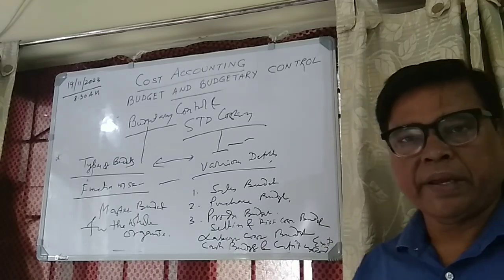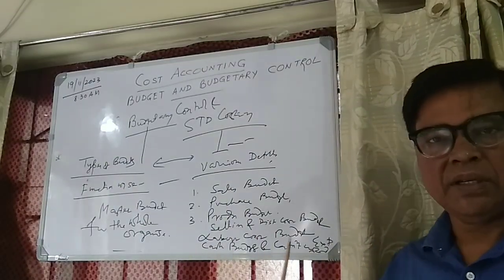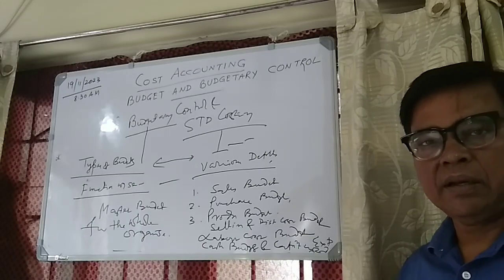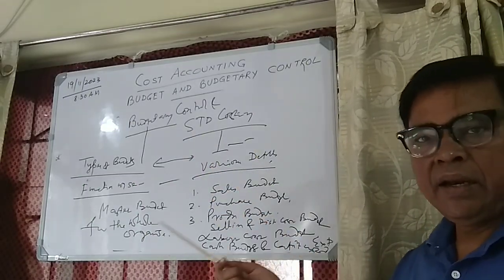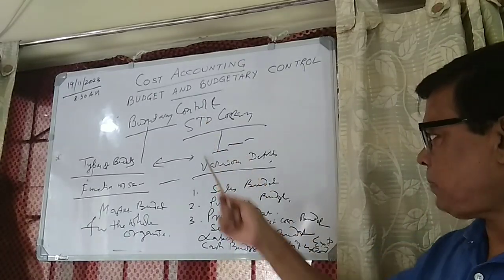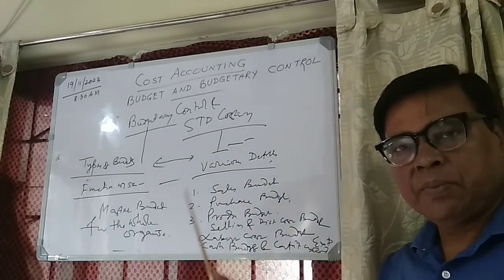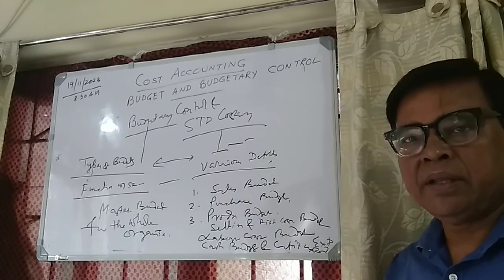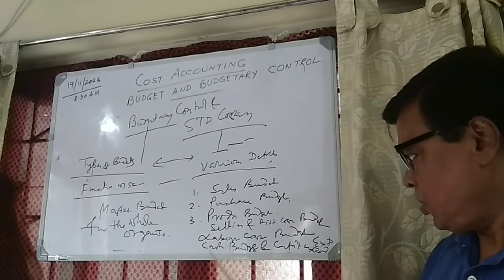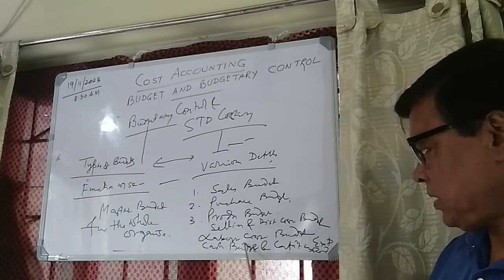After that you have to make another budget, the cash budget. Cash budget is nothing but your cash flow statement, which we will discuss in the next video with practical problems. Why do you have to make a cash budget? Suppose you have maximum profit, that doesn't mean you have sufficient working capital, so you have to understand your cash flow position.